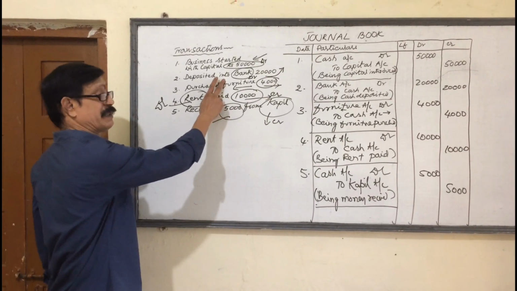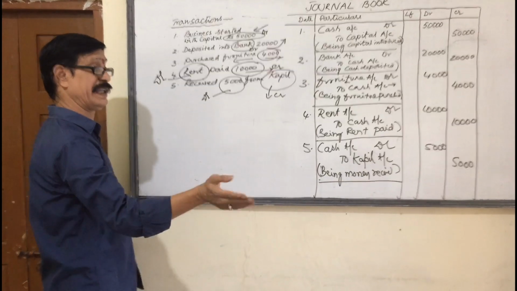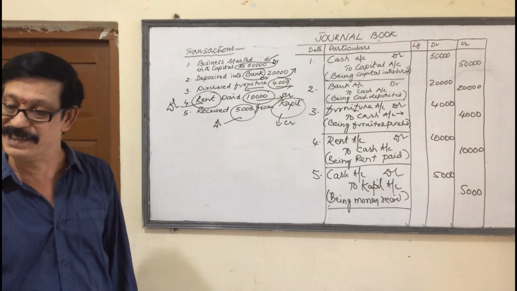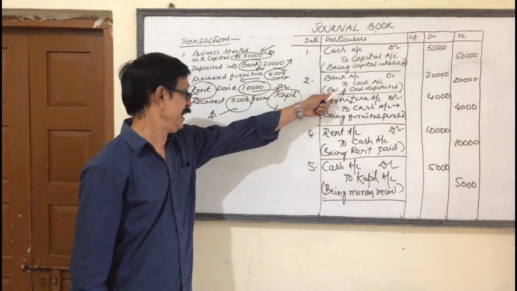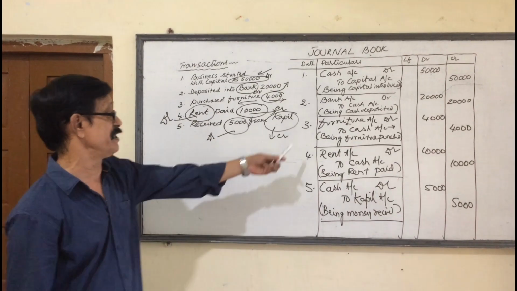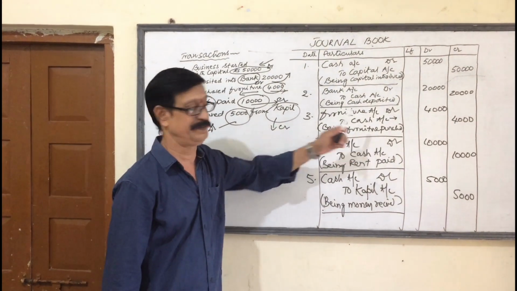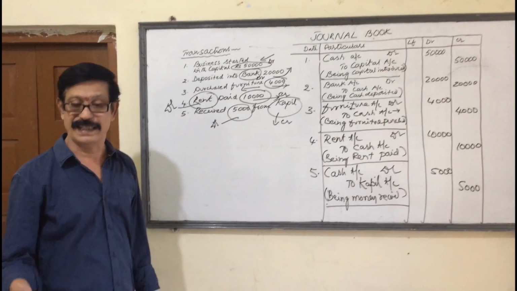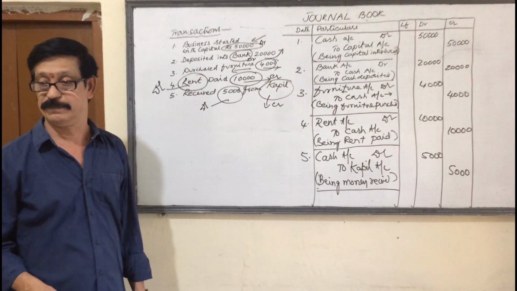Next, we deposited money in the bank. Money is going, received by bank, debit the receiver, bank account debit. My cash is going. Here, furniture is coming, cash is going. Debit what comes, furniture. Credit what goes, cash. Next, rent paid. Rent is an expenditure, it must be debited.